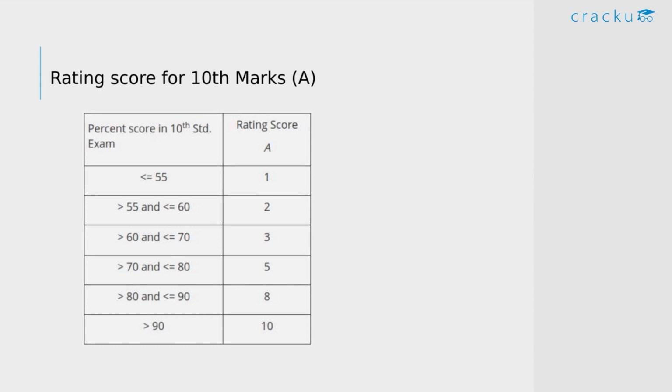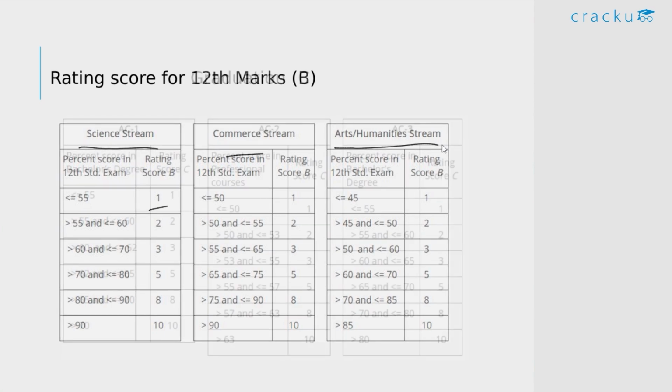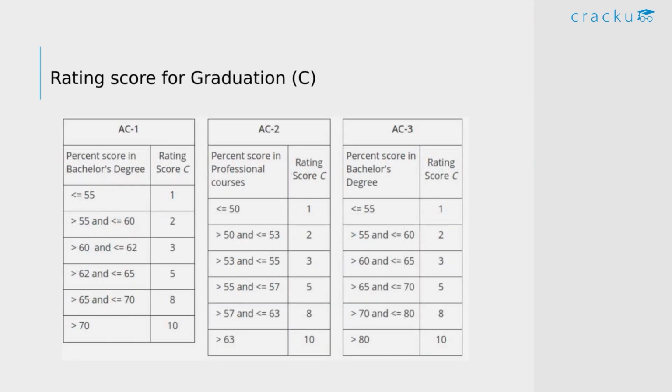If you look at the first one in the application rating score, the 10th marks, these are the scores they give for various scores in your 10th. So if you get greater than 90 in 10th, you get all the 10 points. And similarly, these are the scores for other ranges. Now, if we look at the 12th marks, these are the rating scores for different streams: science, commerce, arts and humanities.